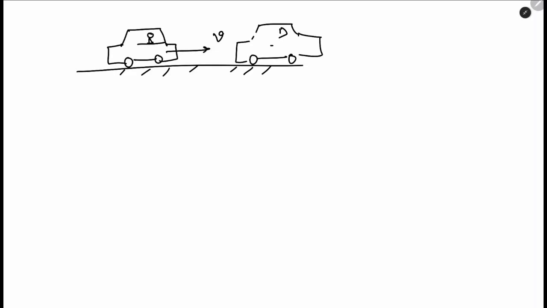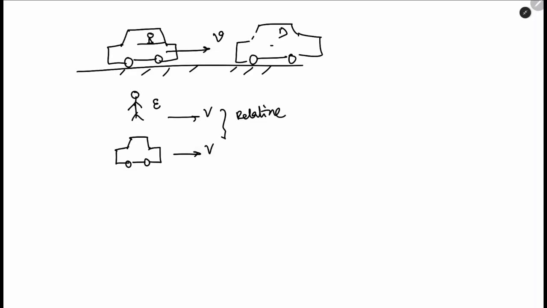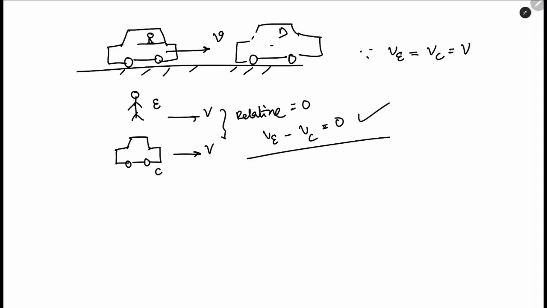But will it be moving for Einstein? Let's say we have this man E moving with velocity v, and we have car 2 which is also moving with v. Relative to each other, will they be at constant velocity? No, they will be at rest. Let's say ve minus vc is equal to 0, because both of them are moving with velocity v. Since ve is equal to vc is equal to v, hence ve minus vc would be 0.